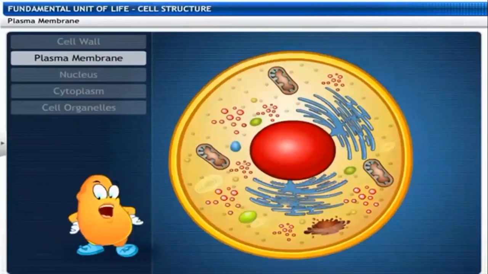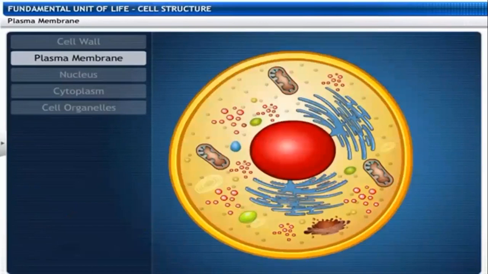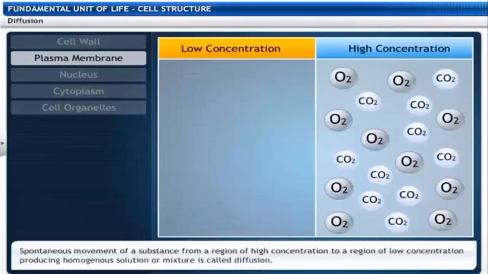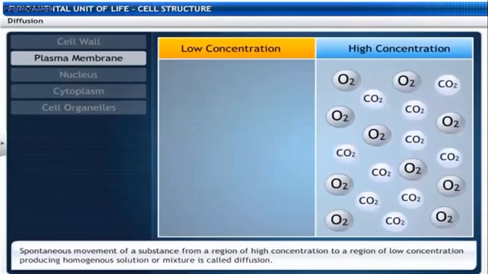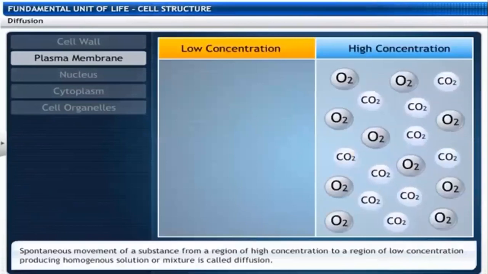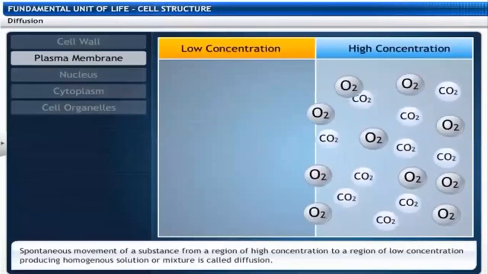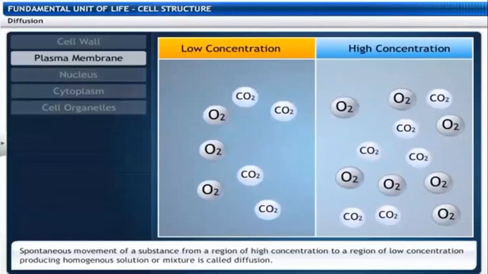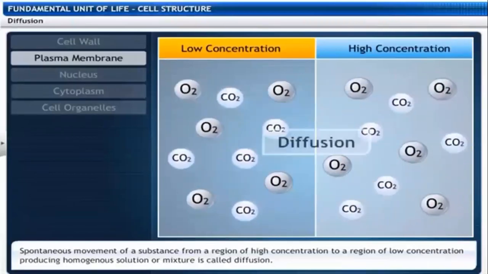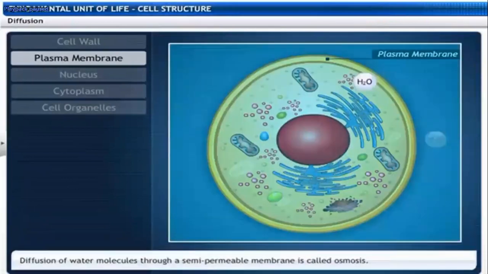Right. So these are the different ways of movement of molecules, between low concentration as well as high concentration. The movement of gases like carbon dioxide and oxygen from a region of high concentration to a region of low concentration to form a homogeneous solution is through the process of diffusion. So molecules transfer from higher concentration to lower concentration. That process we call diffusion.